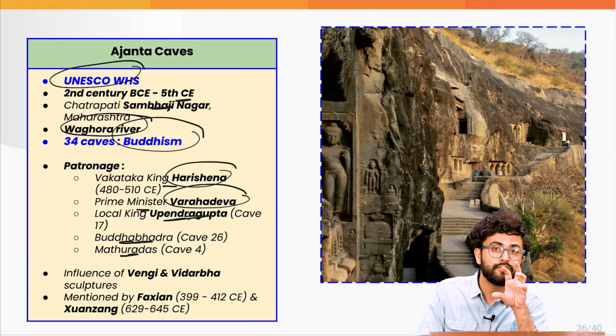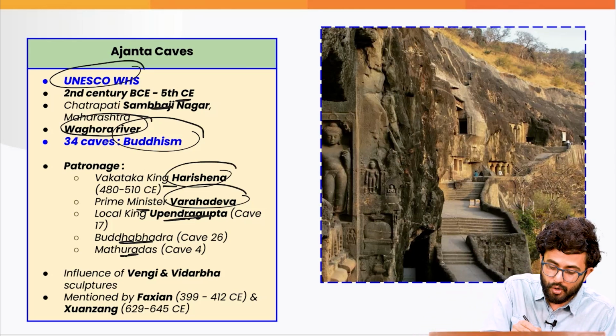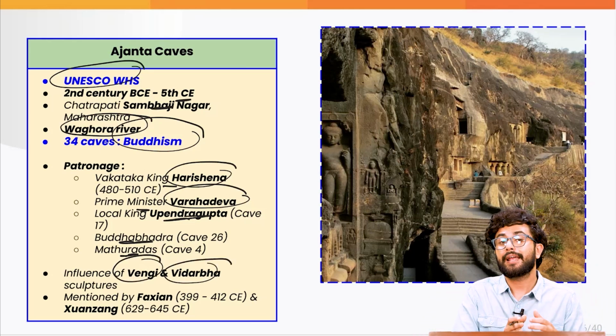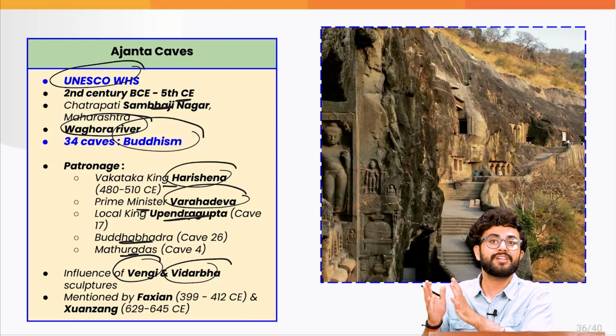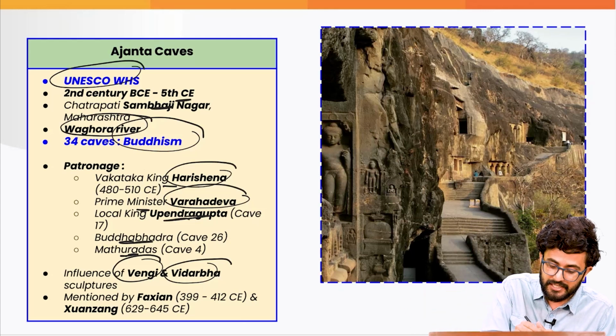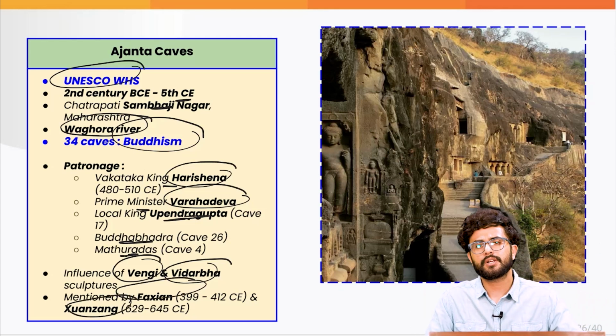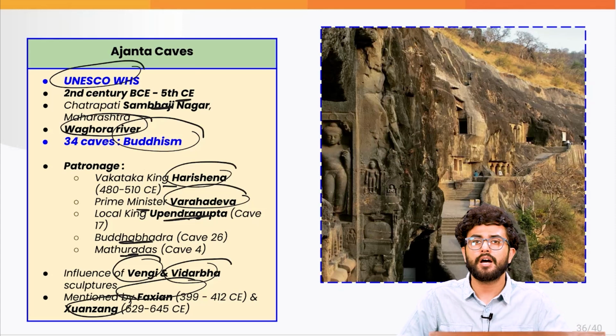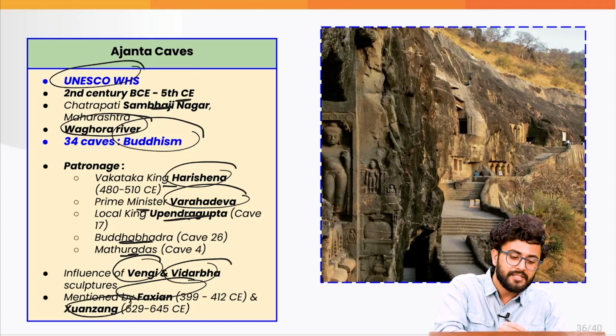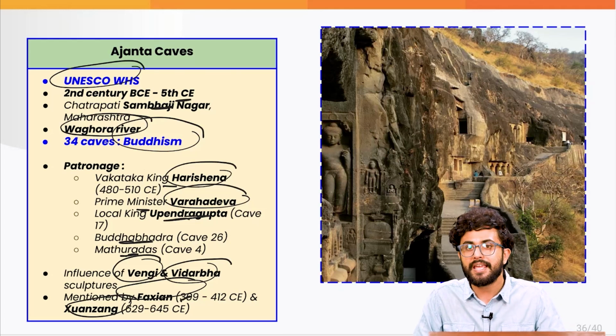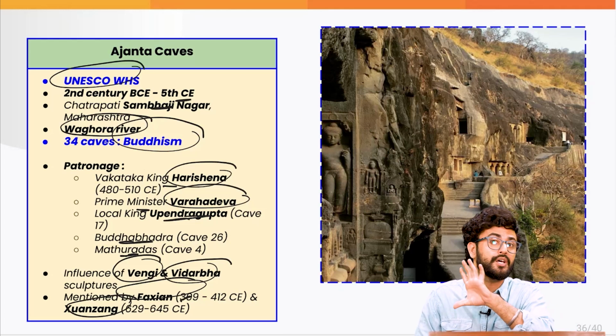Remember that in the Ajanta caves, we also see the influence of the art of Vengi and Vidarbha. It has been mentioned by both the important Chinese travelers, Faxian as well as Xuanzang. Xuanzang was in our country from 629 to 643 CE under the Pushyabhuti dynasty ruler Harshvardhana. Can any one of you tell me, this important traveler Faxian came under the reign of which Gupta ruler?